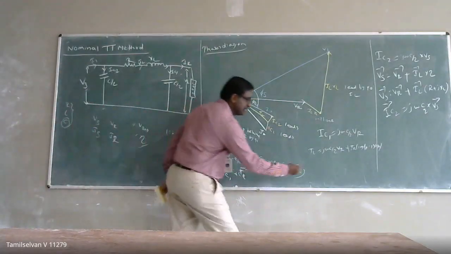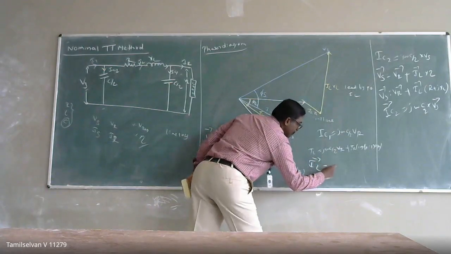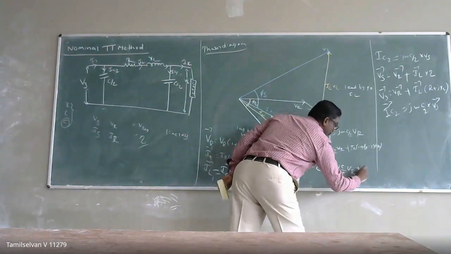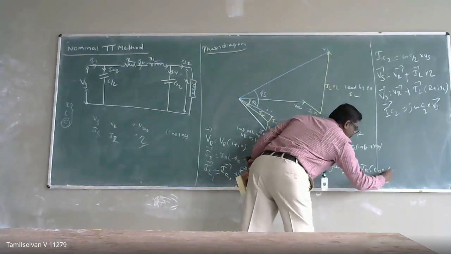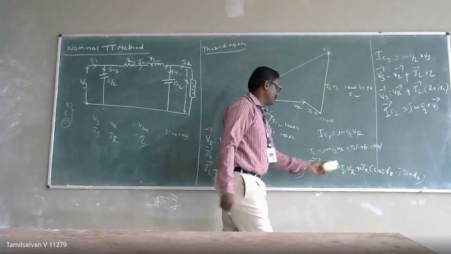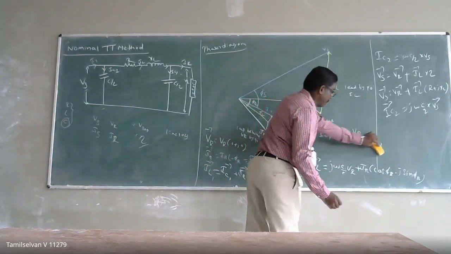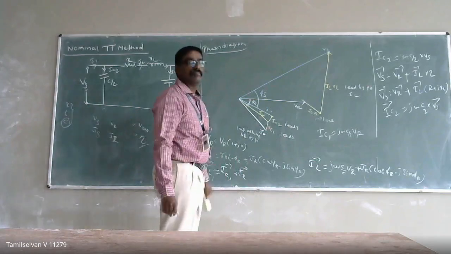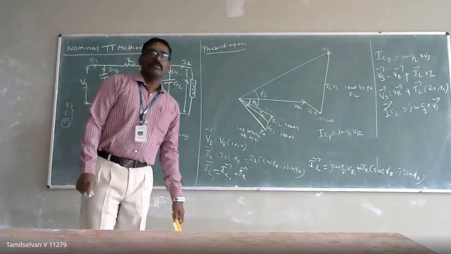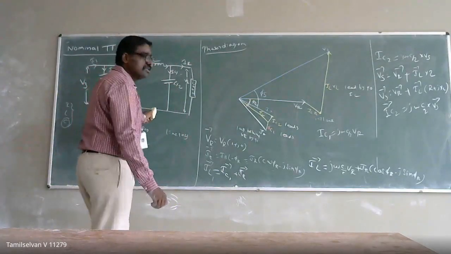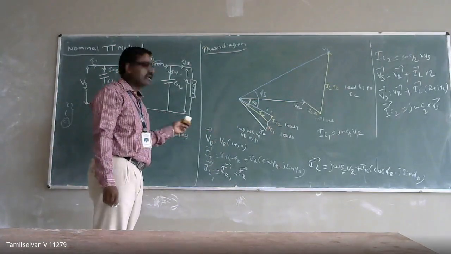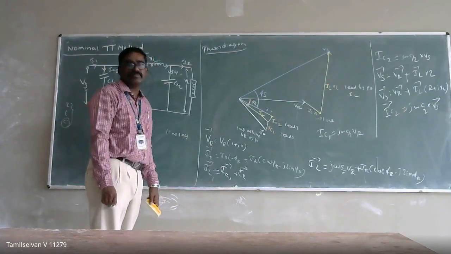So IL vector is equal to J omega C by 2 into VR plus IR into cos phi R minus J sin phi R. If you know how to draw the equivalent circuit, then you can write your vector, then you can determine the quantity, then you can analyze the performance of your short, medium or long transmission line.